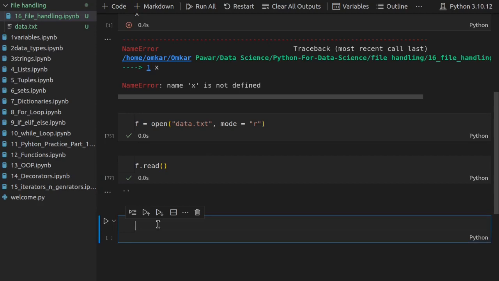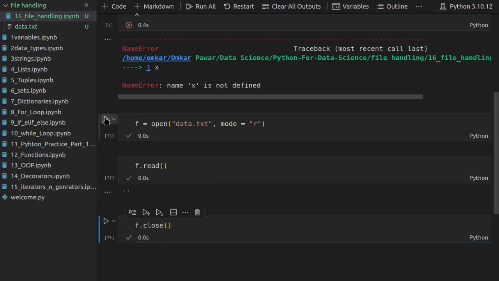Always remember, whatever operations we want to do, the first thing we have to do is open our file. After that, do the operation. And the most important thing is that you should always close your file once your action is done. I have written this close function here. So I will run this code. Now my file is closed.